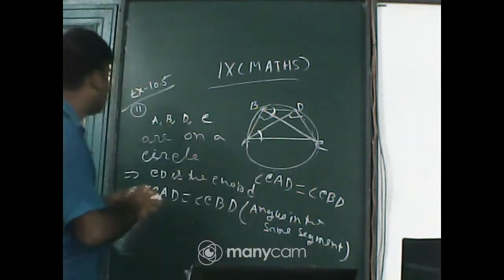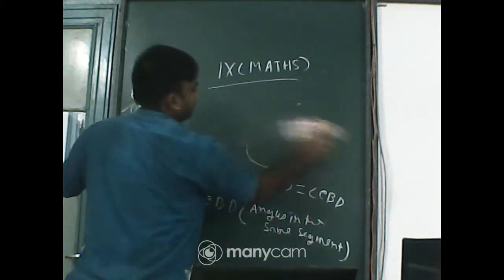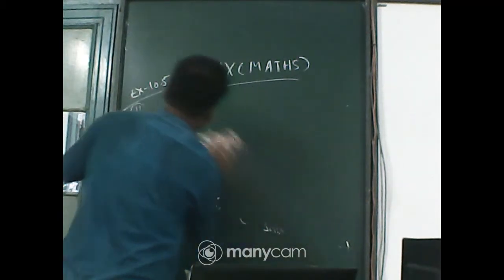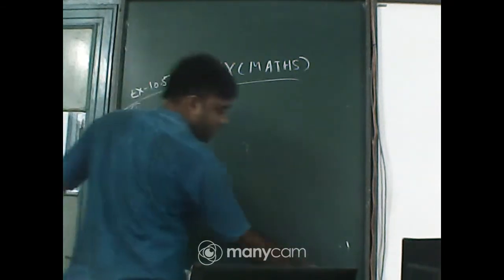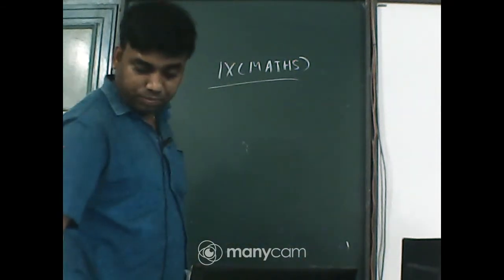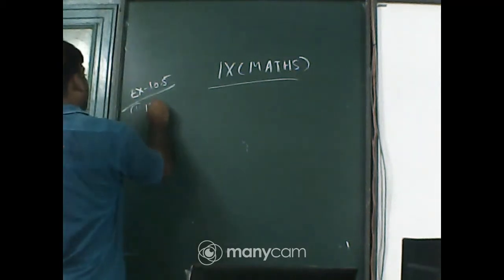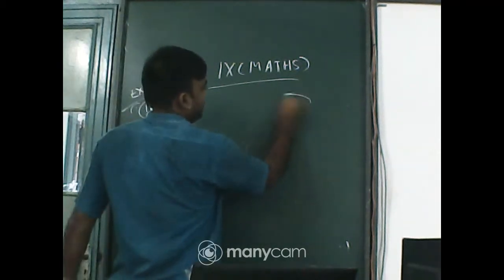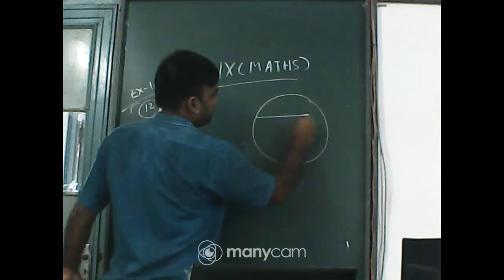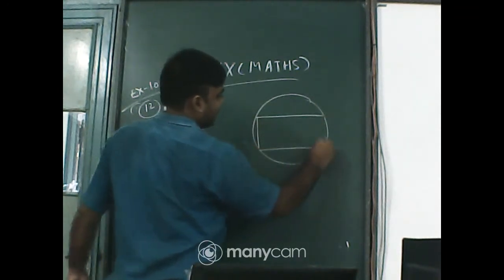And last one, question number 12. It is given that ABCD is a cyclic parallelogram.